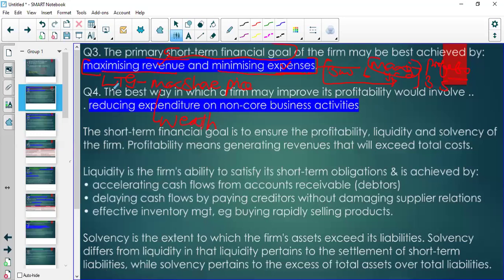So the primary long-term goal of financial management is increasing the wealth of the shareholders, and the wealth of the shareholders is increased by maximizing the share price. If the price of their shares goes up, then they become wealthier. That's the long-term goal over time. Sometimes these two goals can conflict, but we have to harmonize these goals over time.